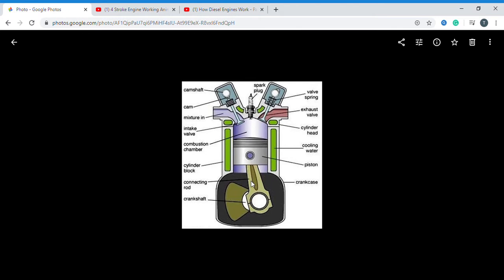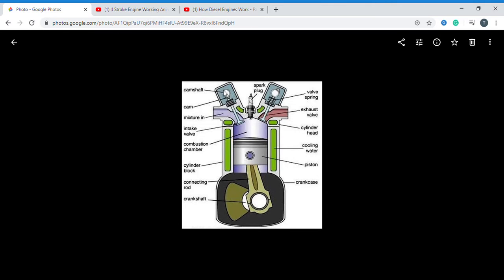In the piston we have the piston pin. This piston pin is connected to the connecting rod. The connecting rod has a small end and a large end. The small end is connected to the piston pin, and the large end is connected to the crank pin. This is the inlet valve and the outlet valve. If we are using a petrol engine, we use a spark plug. If we are using a diesel engine, we use a fuel injector, as I said earlier. This is the rocker arm, and this is the valve spring.